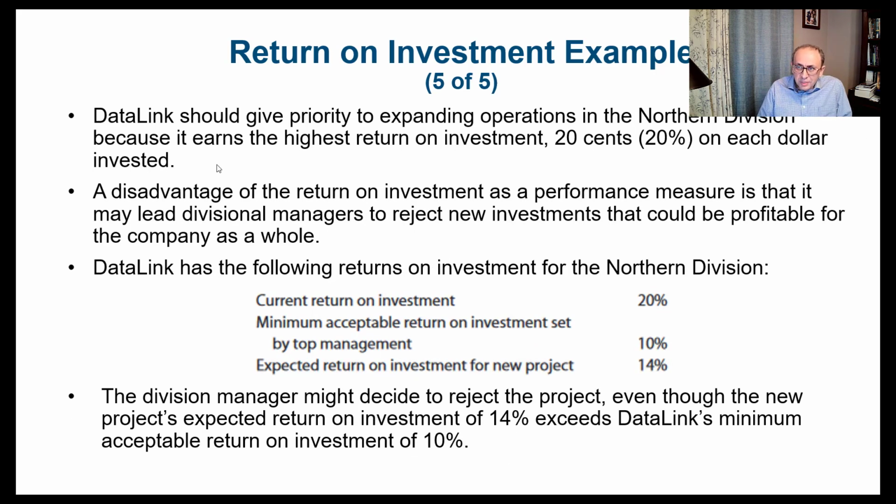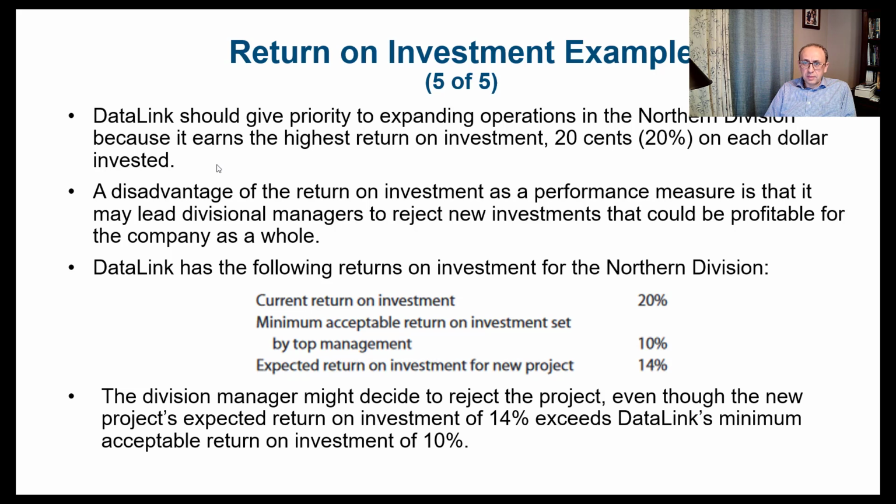So Data Link should give priority to expanding operations in the Northern Division because it earns the highest return on investment, 20 cents on each dollar invested, which is 20%. A disadvantage of the return on investment as a performance measure is that it may lead divisional managers to reject new investments that could be profitable for the company as a whole. And when would this happen? If this additional investment is not going to reach the return on investment that's already existing, which is the 20%.